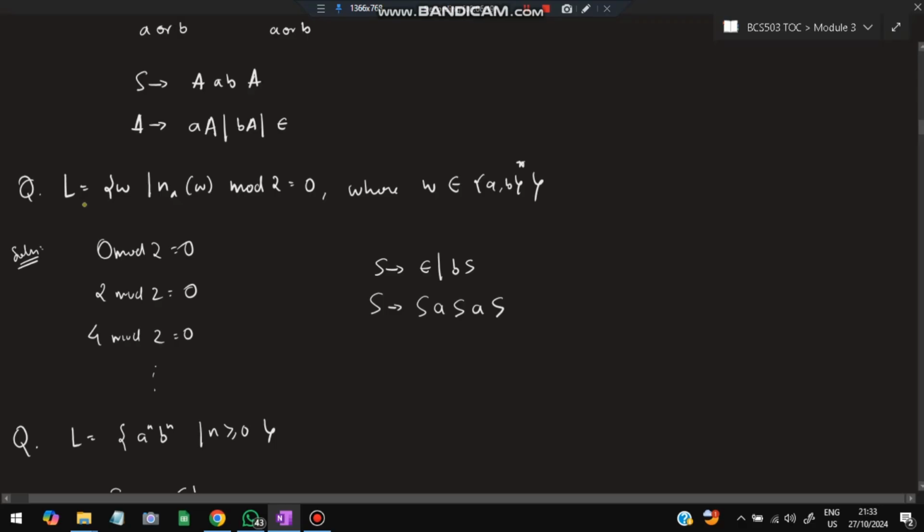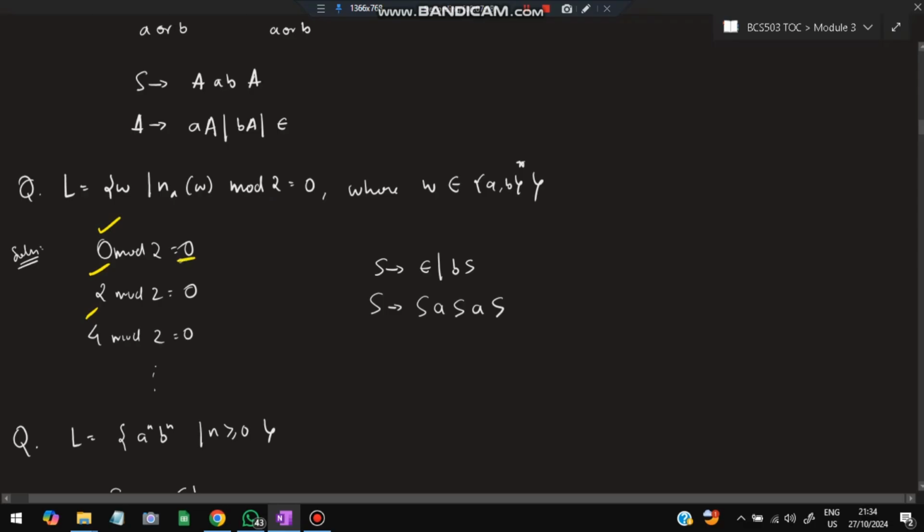Moving on, this type of question can be asked where L will be given as W such that number of A's in W mod 2 is equal to 0, and the letters are A and B. So how many A's are there in the string? That one should be even. That only means mod 2 is equal to 0. Even number should be there, either 0, 2, 4, the number of A's.